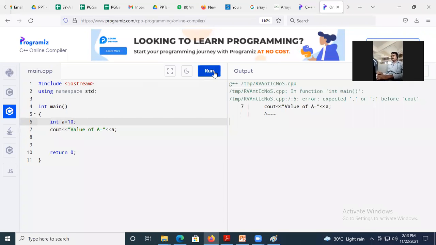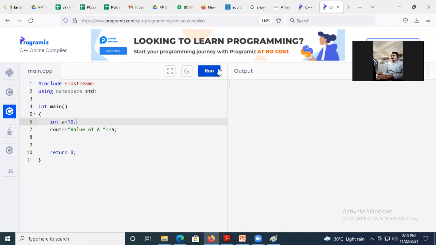Semicolon. Yes, it will display me the value of a. Can I give here one more value? No, sir. But I wish to give multiple values to store in the variable, right? So this is the limitation of a regular variable. Regular variable is not capable to handle multiple values.